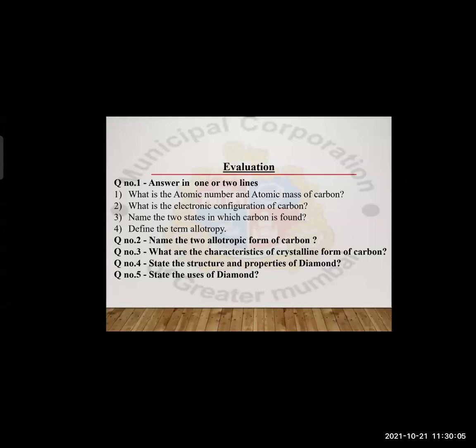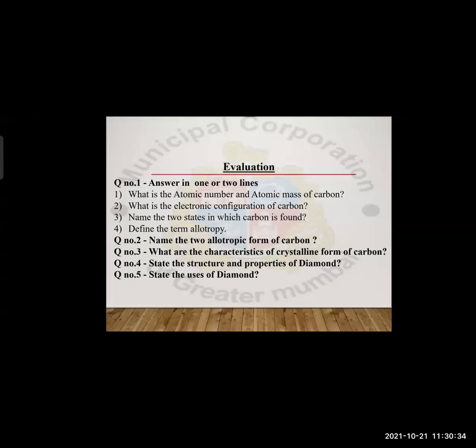So the question number 1 is answered in 1 or 2 lines. The question 1 is, what is the atomic number and atomic mass of carbon? We have done this question. The atomic number of carbon is 6 and atomic mass of carbon is 12. The electronic configuration of carbon is 2, 4. Name the 2 states in which carbon is found. The 2 states in which carbon is found are the free state and the combined state.